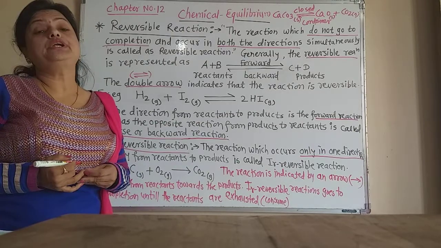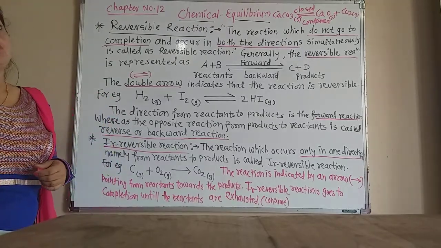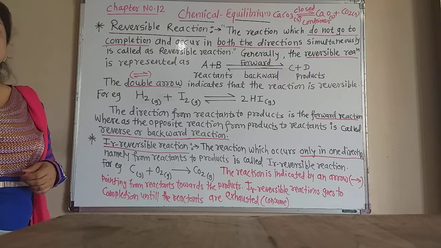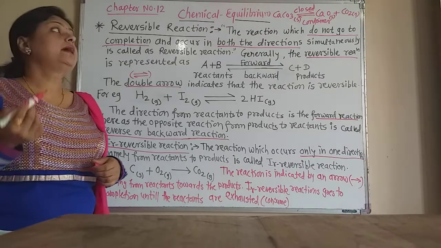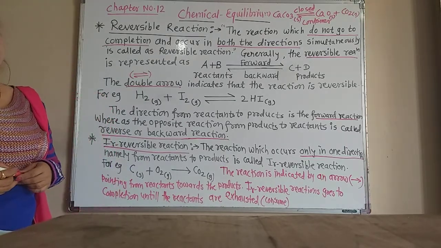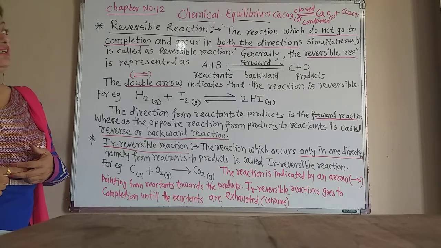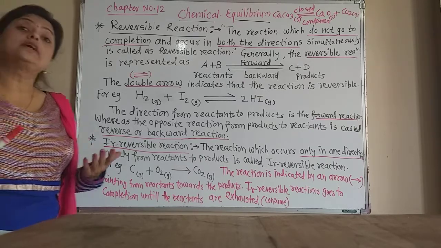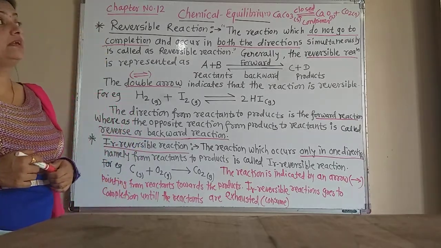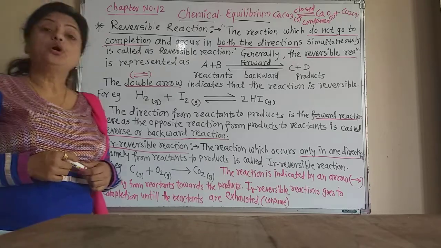If it is carried out in an open container, the reaction is irreversible. That is, it goes to completion in only one direction, from reactant to product. And if we carry out the decomposition of calcium carbonate in a closed container, then the reaction is reversible. That is, it occurs in both directions, forward and backward. The calcium oxide and carbon dioxide react again to give calcium carbonate in the closed container.